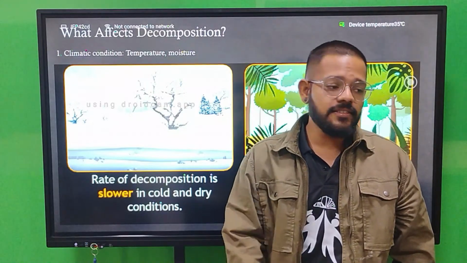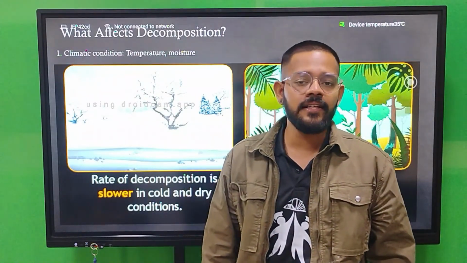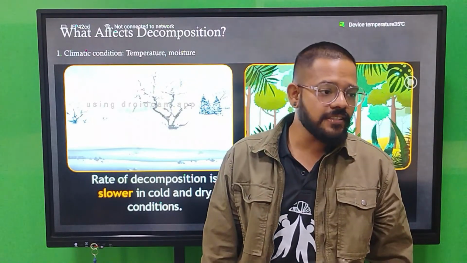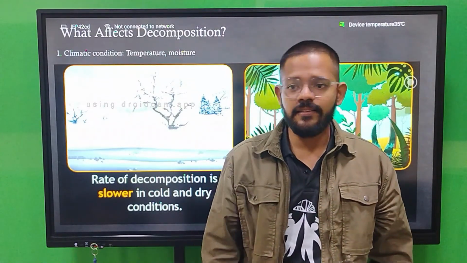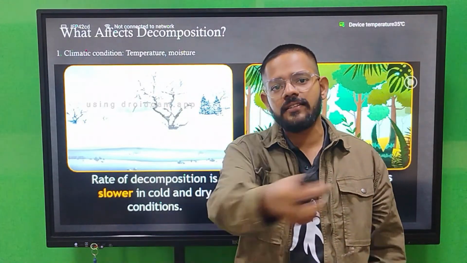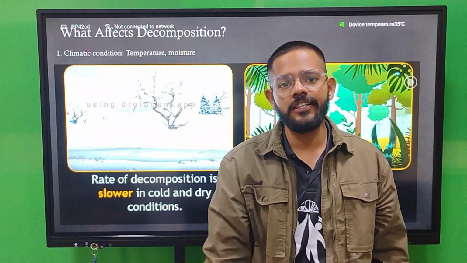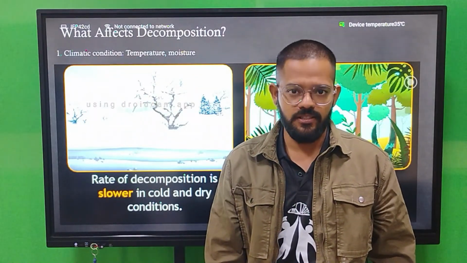Or you can take an example: if you make some non-veg dish inside your house, you put that inside the fridge. Inside the fridge it is kept for a long time. Or if you are a vegetarian, you put the dish you made at night in the fridge if you want to reuse it. The fridge has a cold temperature, and the decomposition process already slows down at that cool temperature.